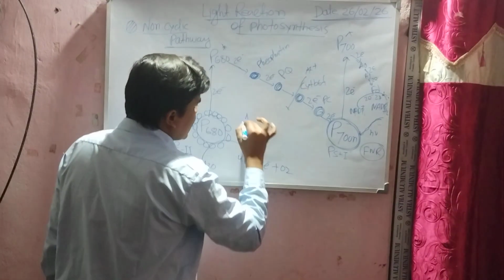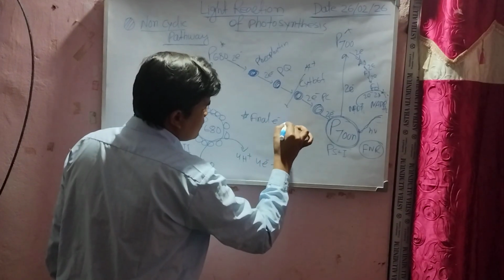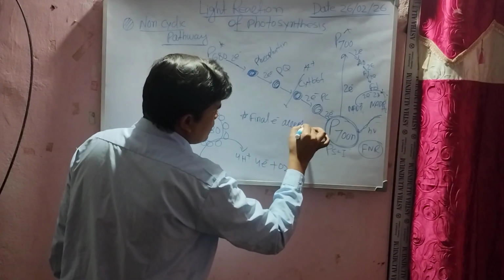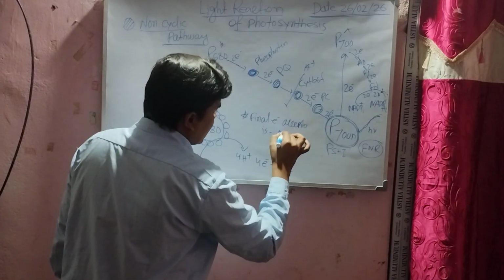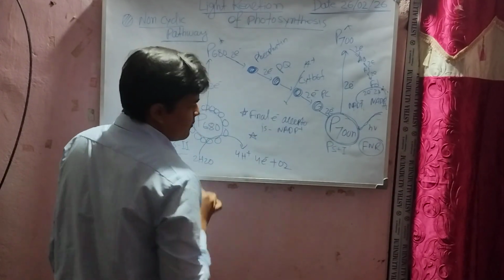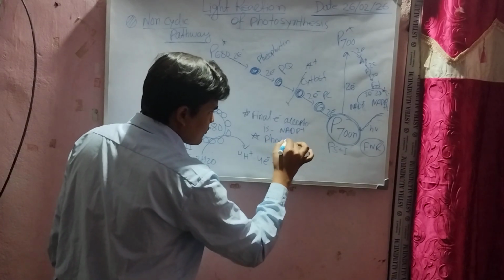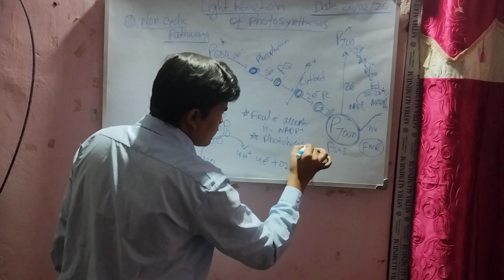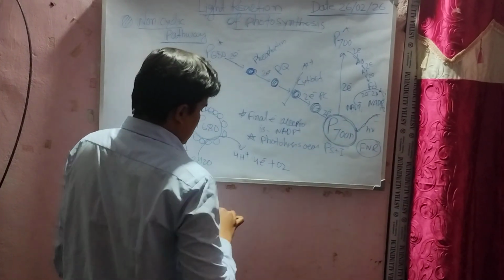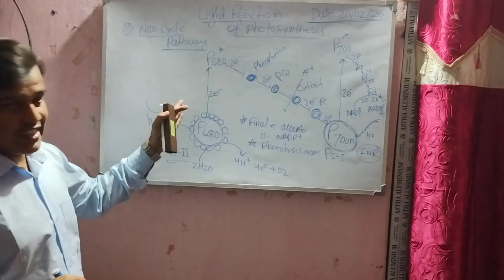So you can write that the final electron acceptor is NADP plus. Photolysis also occurs, and H2O molecules fulfill the electrons of the PS2 photosystem.